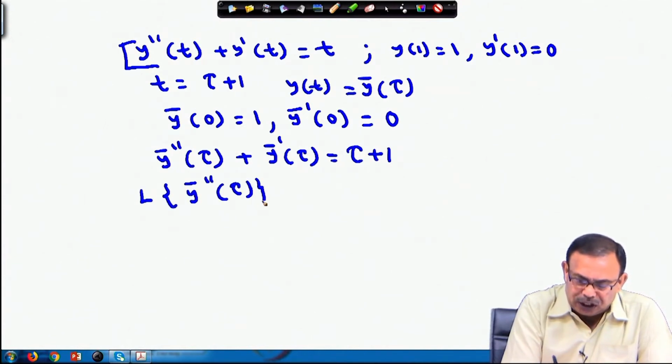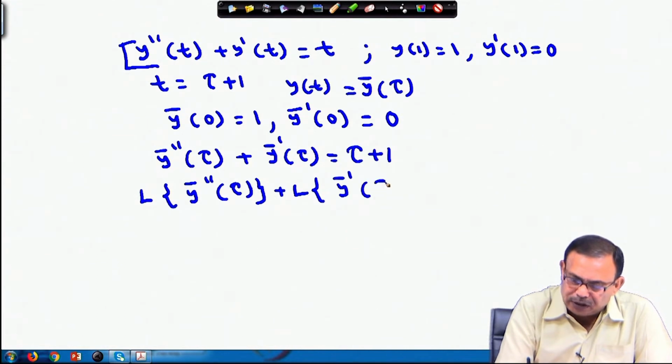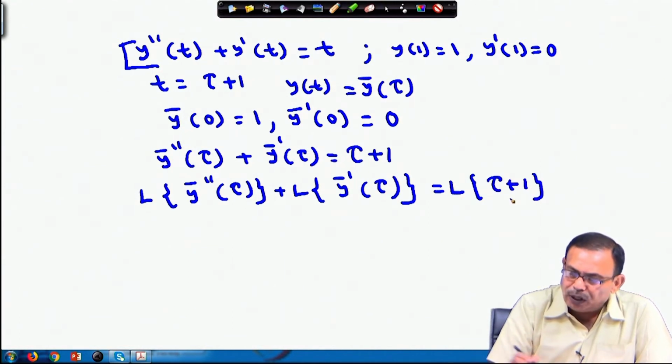You take the Laplace transform on both sides of this. So, the Laplace transform of y bar double dash tau plus the Laplace transform of y bar dash tau equals the Laplace transform of tau plus 1.